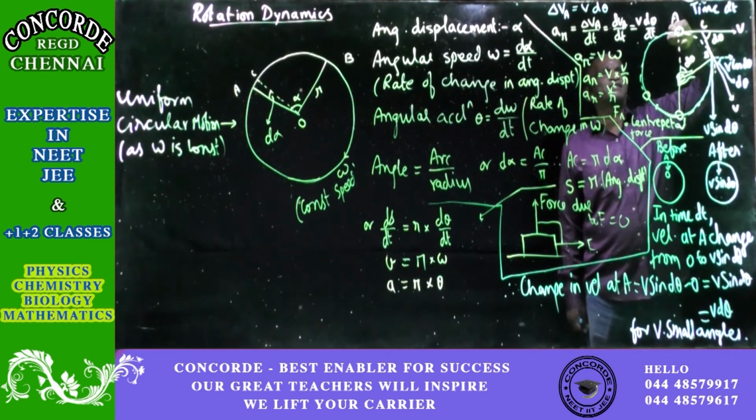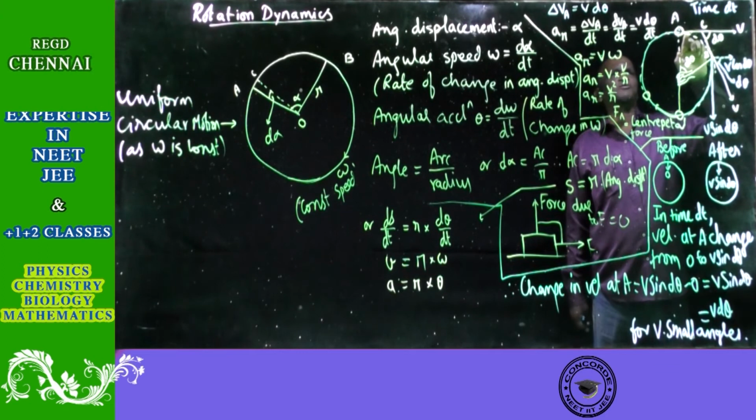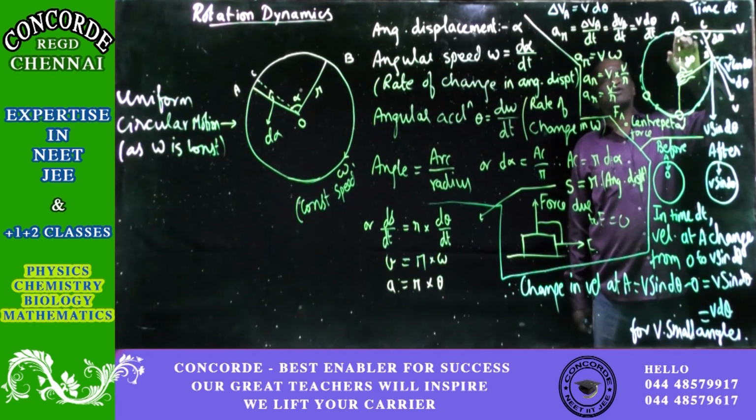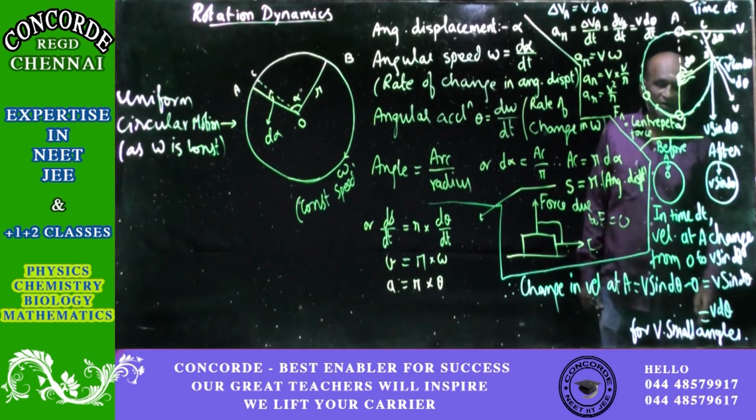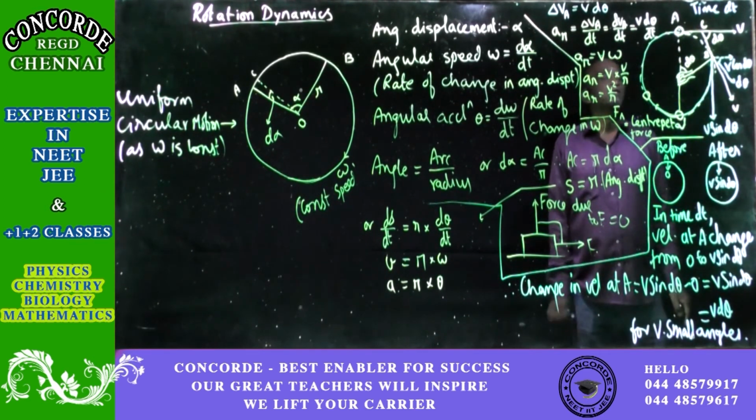We have exaggerated here, but this is very, very small, differentially small. That is why we have taken d theta, dt, and so on. So when B is very, very close to A, we can say it is as good as A itself. So at point A, before, the velocity is 0, and afterwards the velocity is v sine d theta.